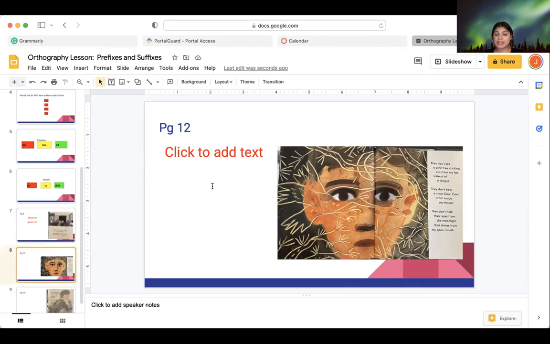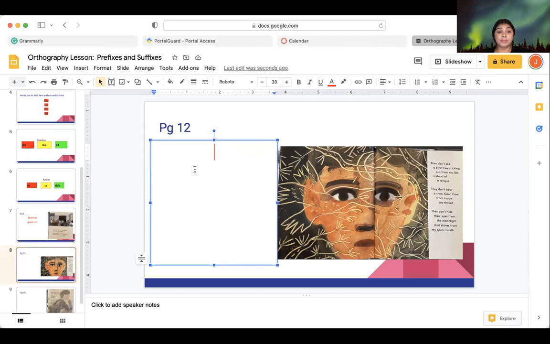What are some prefixes and suffixes that we're seeing here? Good job. Sticking. You see the ing in the end. What is another one? Are we seeing any more? Good job. Now we're seeing a prefix, inside.